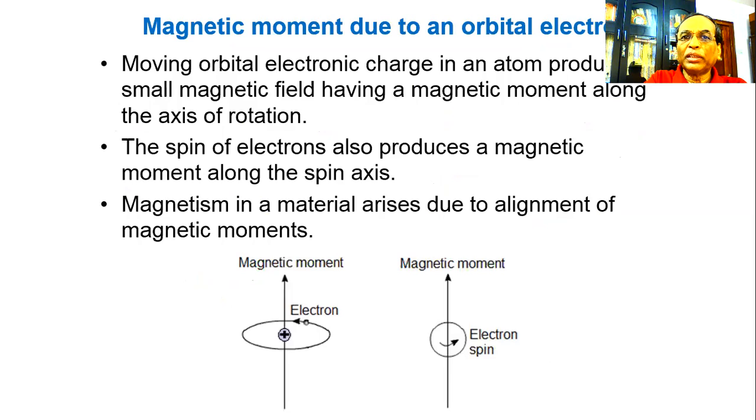Magnetic moment due to an orbital electron motion. Moving orbital electronic charge in an atom produces a small magnetic field having a magnetic moment along the axis of rotation. The spin of the electrons also produces a magnetic moment along the spin axis.